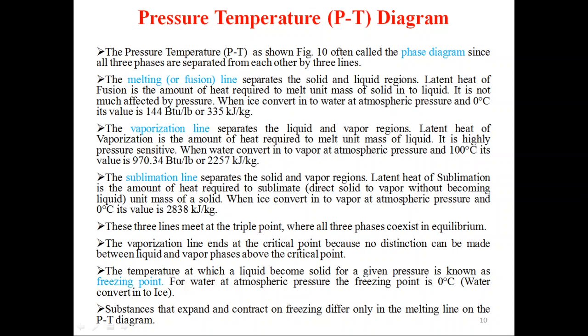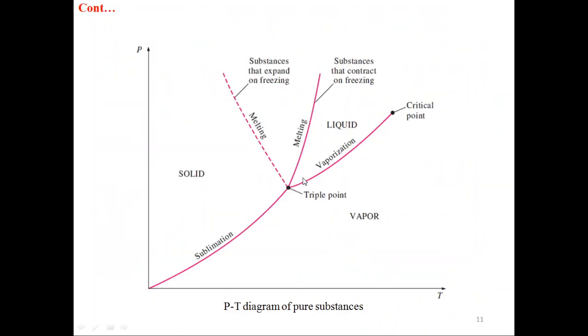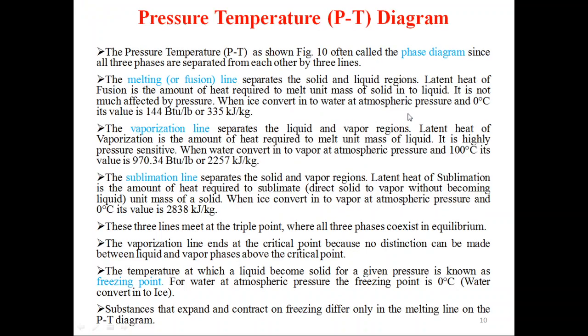The vaporization line ends at the critical point. So you can see the vaporization line ends at the critical point, because no distinctions can be made between the liquid and vapor phases above the critical point. The temperature at which a liquid becomes solid for a given pressure is known as the freezing point.